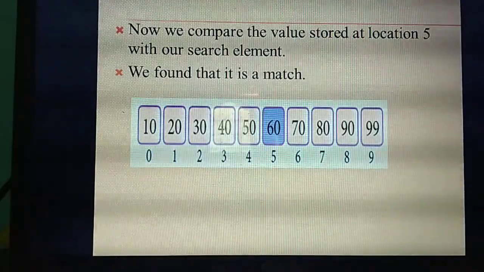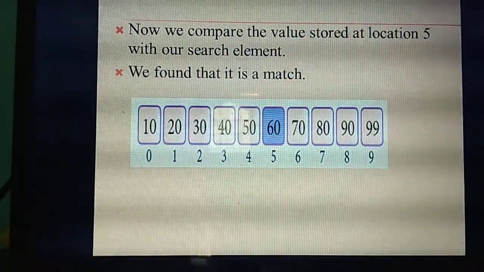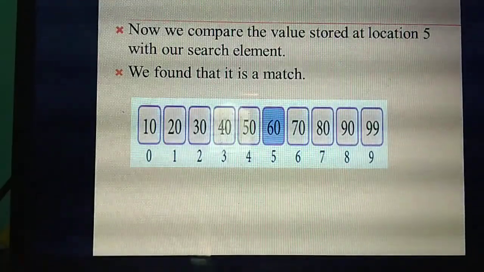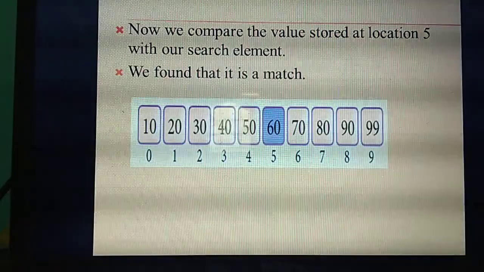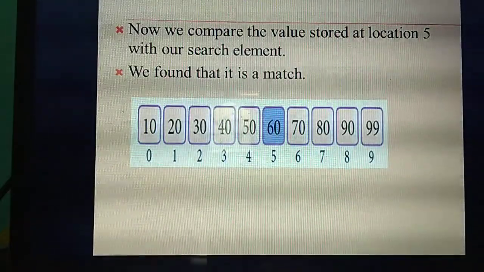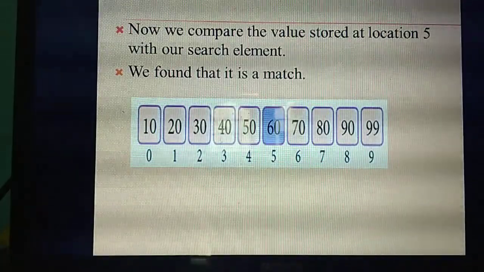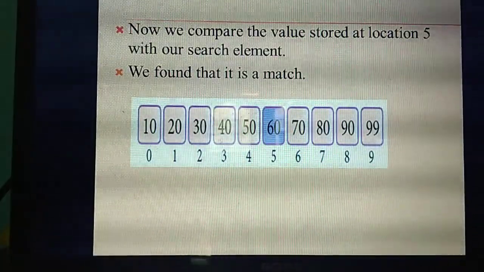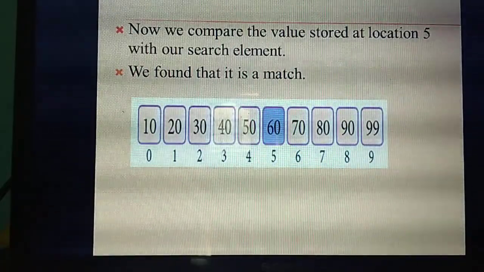Pseudocode. First you are going to calculate the middle value, the search starts from the middle value. What's the formula for the middle value? Mid equal to total number of elements in our array divided by 2. So you will get the middle value, which you take as the search element. In the next step you substitute the middle value in the formula. Mid equal to low plus (high minus low) divided by 2. So you will get a particular answer.